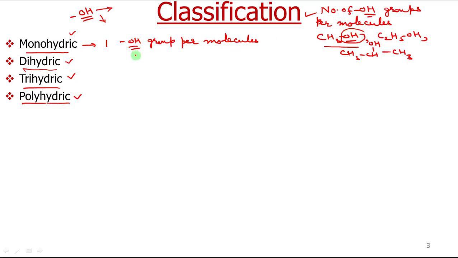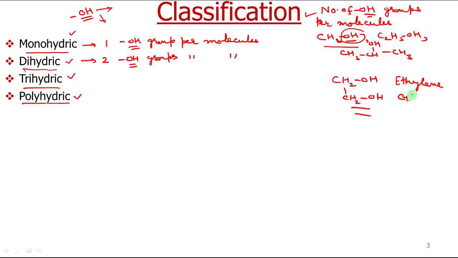Similarly, dihydric alcohols are those which contain two OH groups per molecule. Those alcohols are called dihydric alcohols. An example is CH2OH-CH2OH. A very typical example of this dihydric alcohol is this. Its common name is ethylene glycol. Now you can see one molecule of this alcohol contains two OH groups, so it is called dihydric.